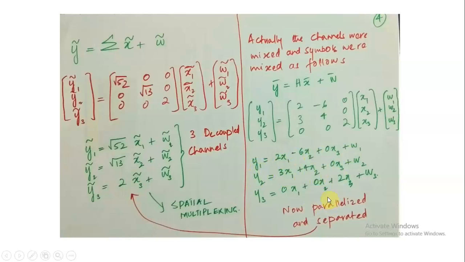Now this has been converted into spatial multiplexing, into three parallel decoupled channels. All the symbols are decoupled: y1 only contains information about x1, y2 about x2, and y3 about x3. So it is very easy at the receiver side to extract x1, x2, x3 by just inversion.